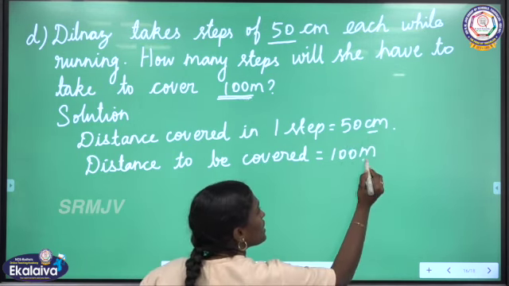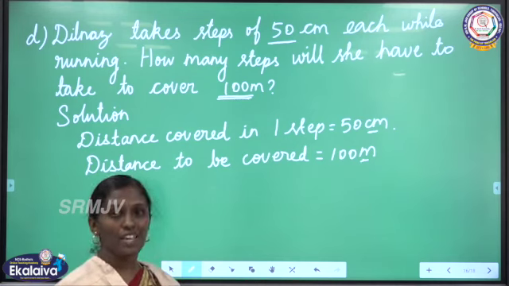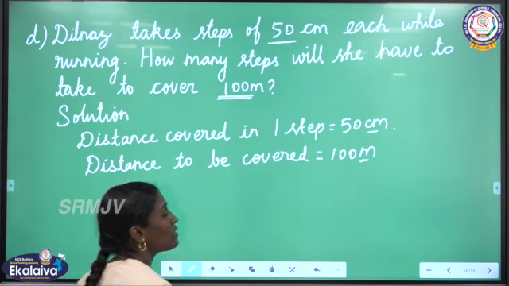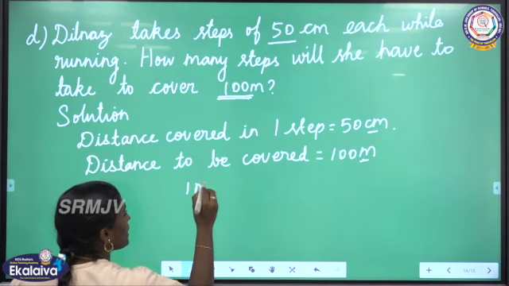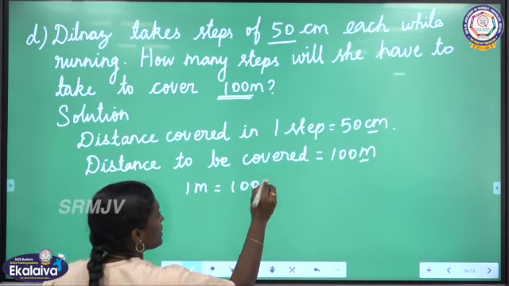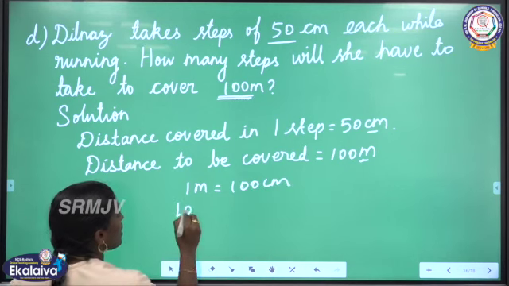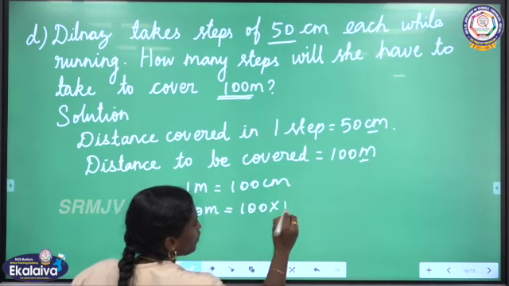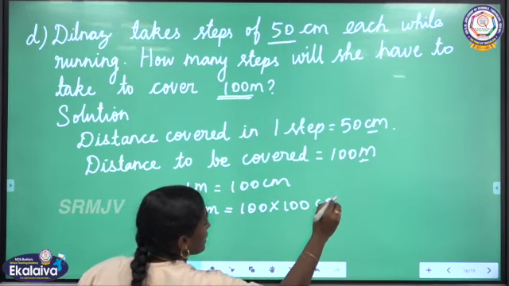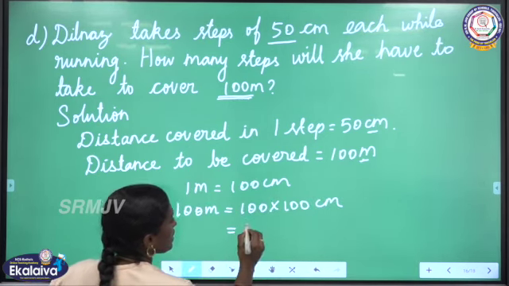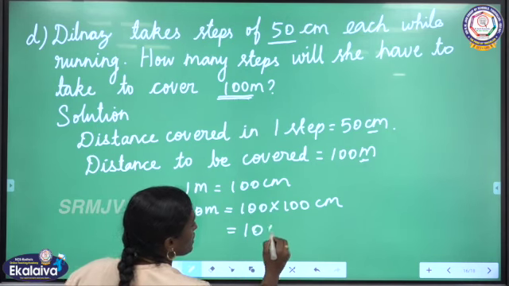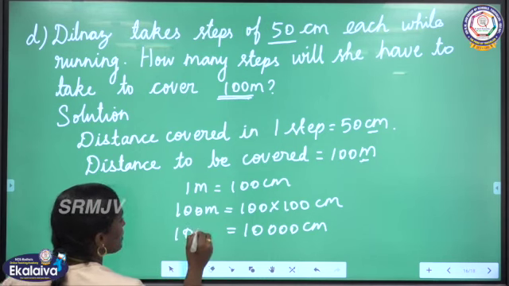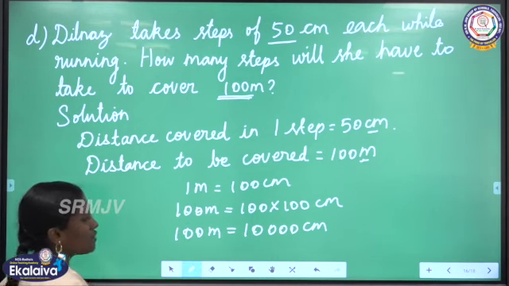Here the units are different. We need the same unit. For that we are going to convert 100 meter to centimeter. We know that 1 meter is equal to 100 centimeter. Here we are having 100 meters. So 100 into 100 centimeter. Then we will get here 4 zeros, 10,000 centimeter. 100 meter is equal to 10,000 centimeter.